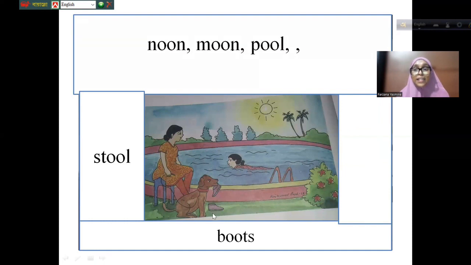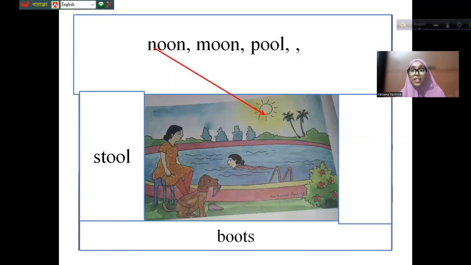Okay, there is a picture and you have to find out where is noon, what is the time of noon, moon, pool. So you can practice with me. The pronunciation will be noon, moon, pool, stool, birds. Let's see. Where are these? It's the noon, right?